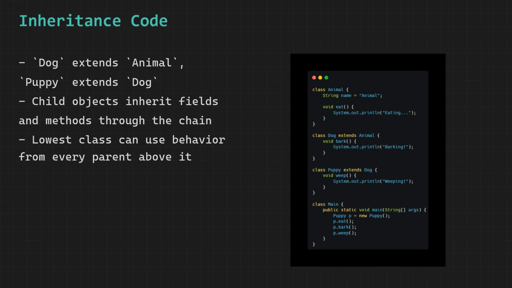This example perfectly demonstrates how multilevel inheritance works. A single object of the lowest class in the chain can access methods from every class above it, all the way up to the top. The code stays clean, there is no repetition, and each class only defines what is new and unique to it.